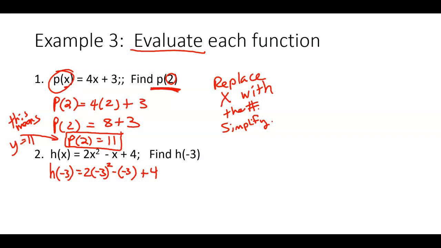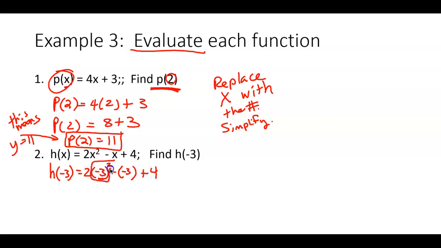Do we square it first or do we multiply? Good question. Yes. So PEMDAS, right? So the P stands for parentheses. But what that P means is anything inside the parentheses. Can I simplify -3? No. So I'm going to skip the P step. The next step is E, PEMDAS. E stands for exponent, so we do the exponent. Here's the biggest mistake I see people do with these, is they treat math like reading. And it's different. With reading, we go from left to right in our culture, right? So you might be tempted to do 2 times -3 and then square it, but that's wrong. You don't go from left to right. In math, you do exponents first.